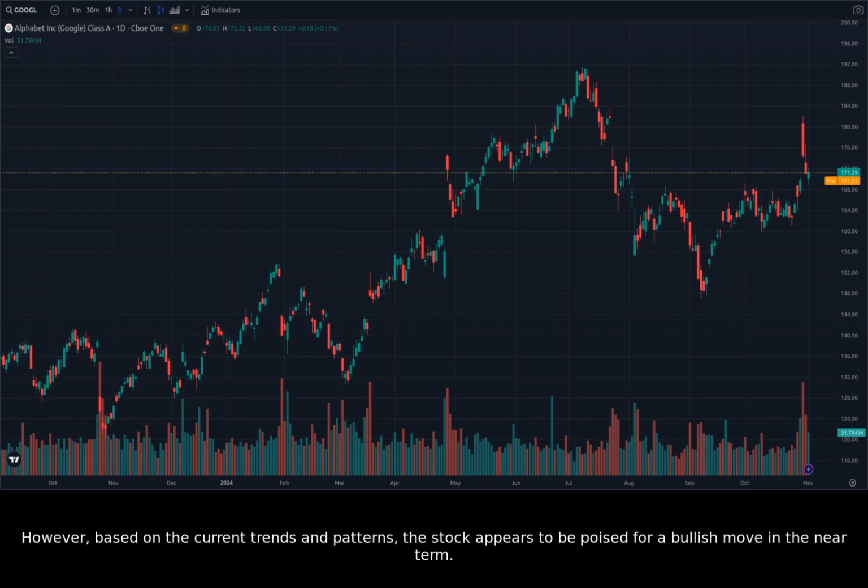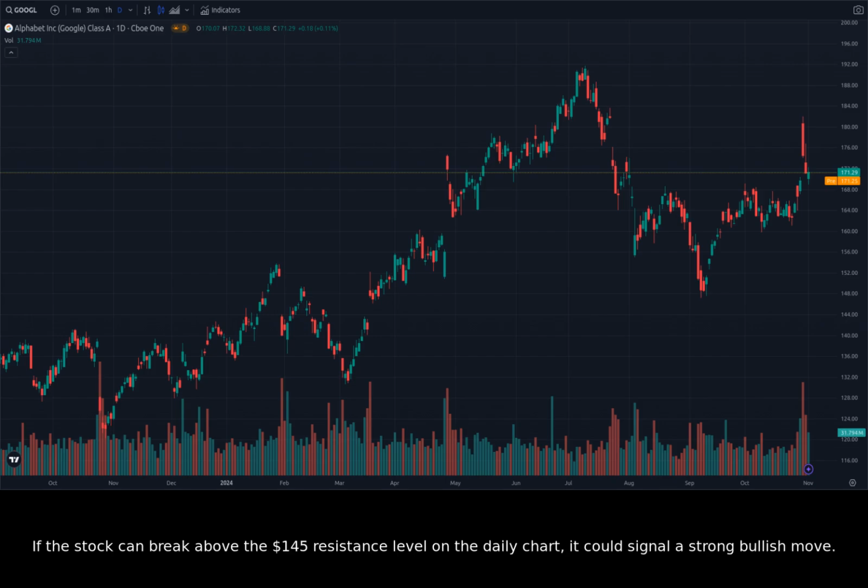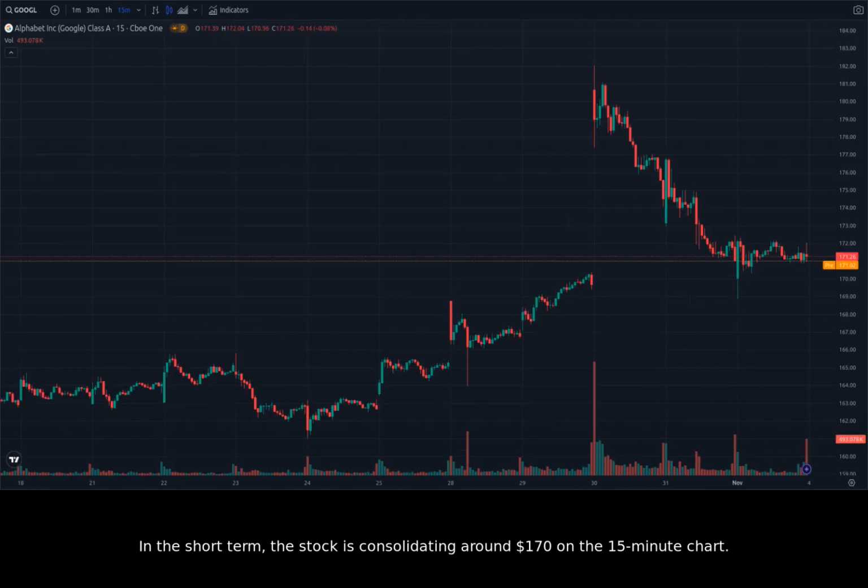However, based on the current trends and patterns, the stock appears to be poised for a bullish move in the near term. If the stock can break above the $145 resistance level on the daily chart, it could signal a strong bullish move. However, if the stock breaks below the $125 support level on the daily chart, it could signal a strong bearish move. In the short term, the stock is consolidating around $170 on the 15-minute chart. If the stock can break above the $175 resistance level, it could signal a bullish move. However, if the stock breaks below the $165 support level, it could signal a bearish move.